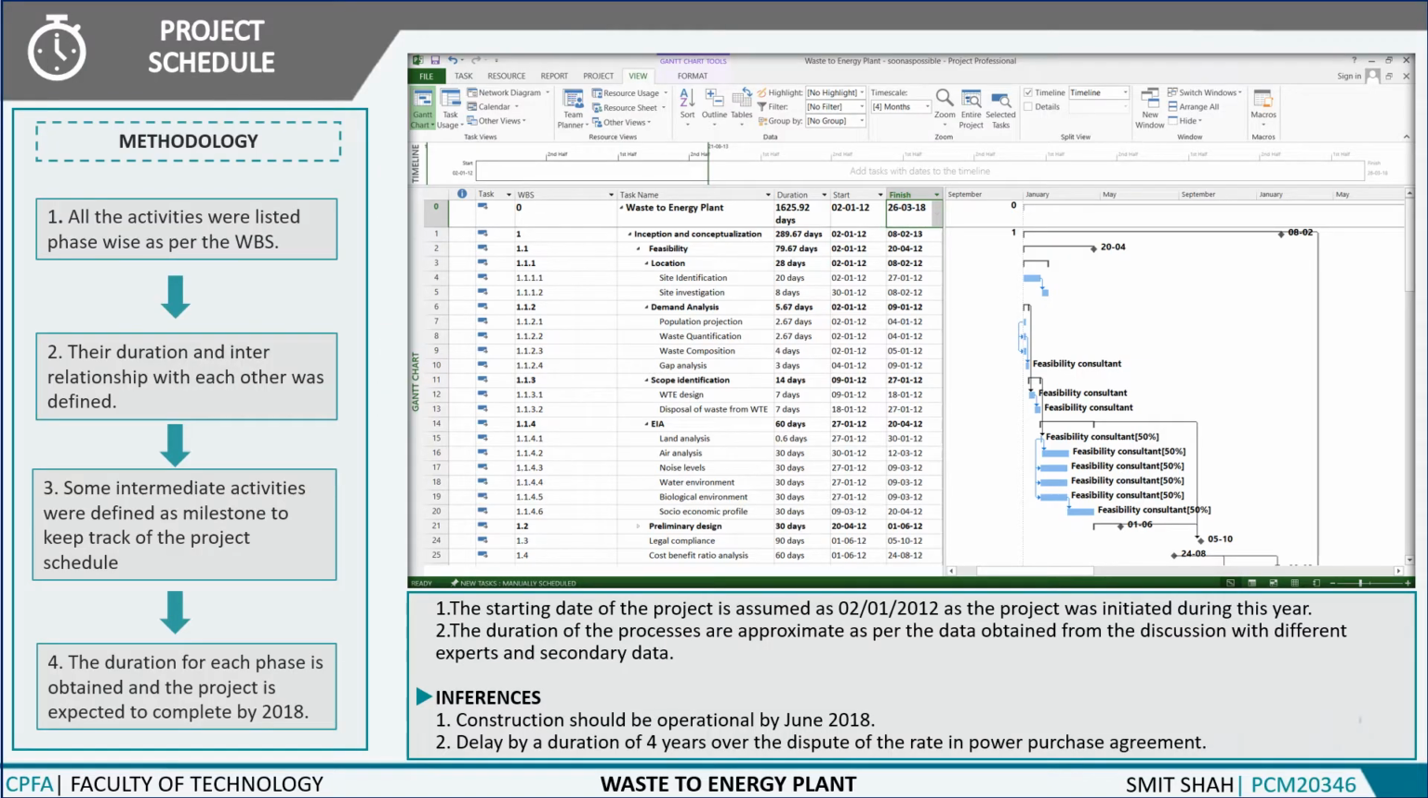The project schedule was made in Microsoft Project. Using WBS, activities were identified for each phase and duration was noted. Also, the interdependencies between the activities were noted. According to our schedule, the project is assumed to start in 2012 and was to be completed in June 2018. All the data were taken after talking with experts and from secondary data.